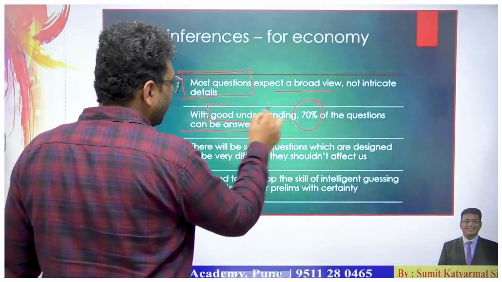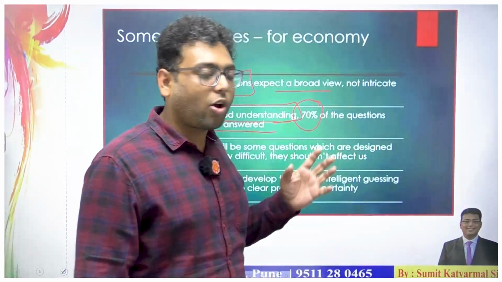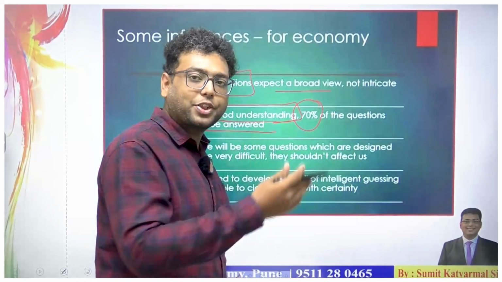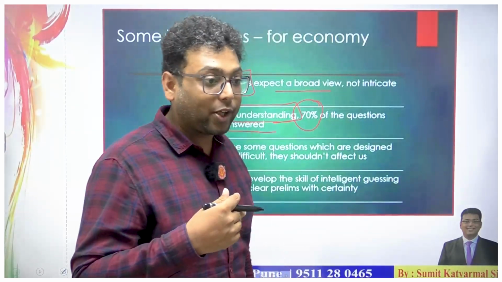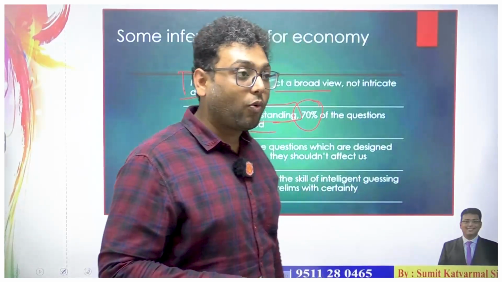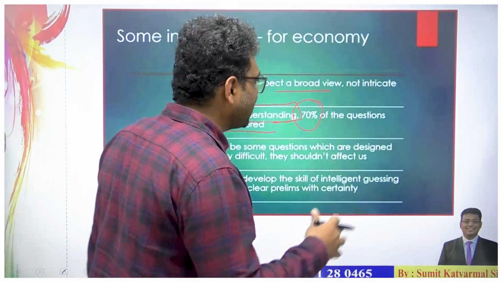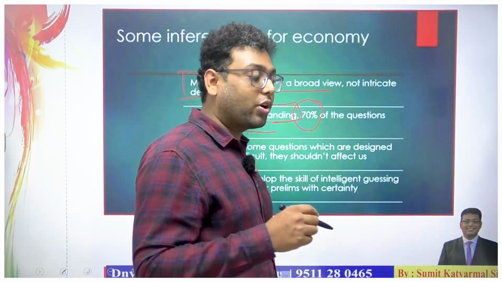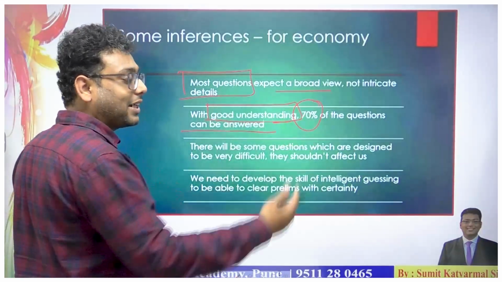That means whenever you have command over the basic concepts of the economy, and greater command over the interlinkages related to inflation, rupee devaluation, depreciation, then bond yield, the impact of US policies on India's investment, the impact on remittances policy or the recent lockdown impact. If you have interlinked all these things or have greater understanding of them, then it is easy to solve the 70% of questions which are majorly understanding based.